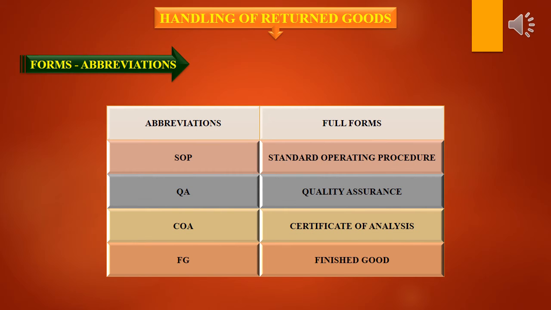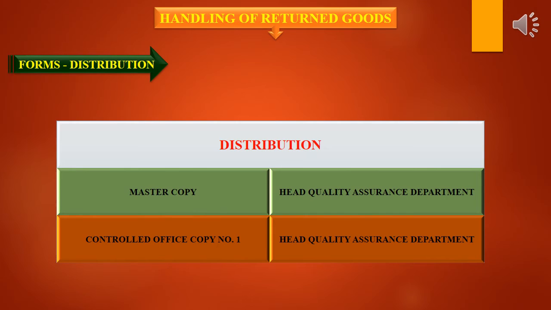Next is the form for abbreviations: SOP is Standard Operating Procedure, QA is Quality Assurance, COA is Certificate of Analysis, FG is Finished Good. The next form is for distribution. The master copy is distributed to Head QA department, and controlled office copy number 1 is distributed to Head QA department.